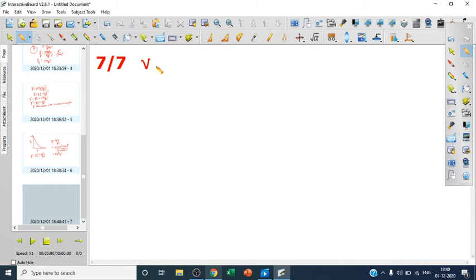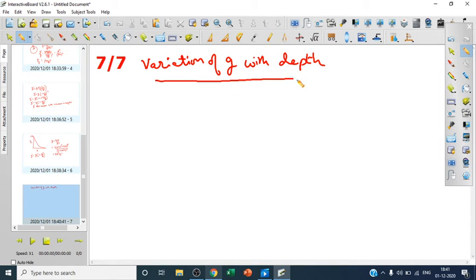Variation of g with depth: depth means if we are going deep inside the earth, what happens to the gravity? Like those who are in coal mines, if they are getting inside the earth, digging and finding out the ores and the coal, they also undergo a variation in gravity. The gravity goes on decreasing. That we can see with the help of the derivation again.